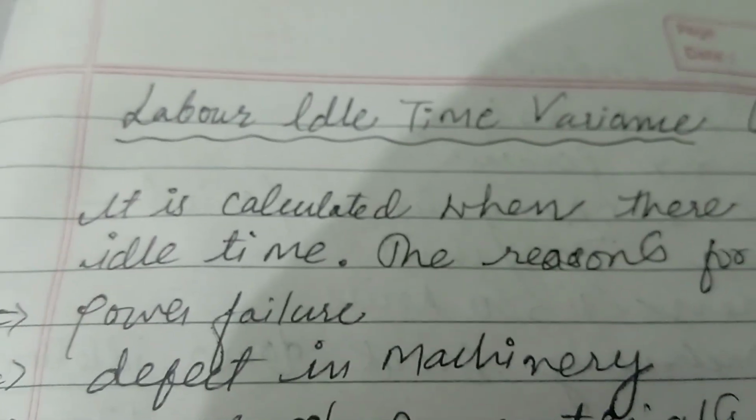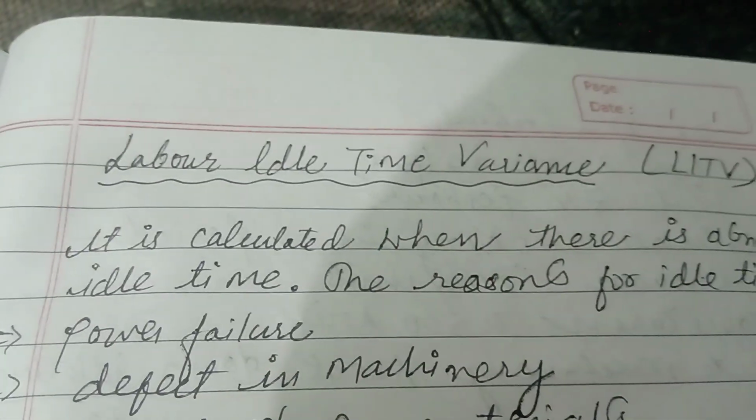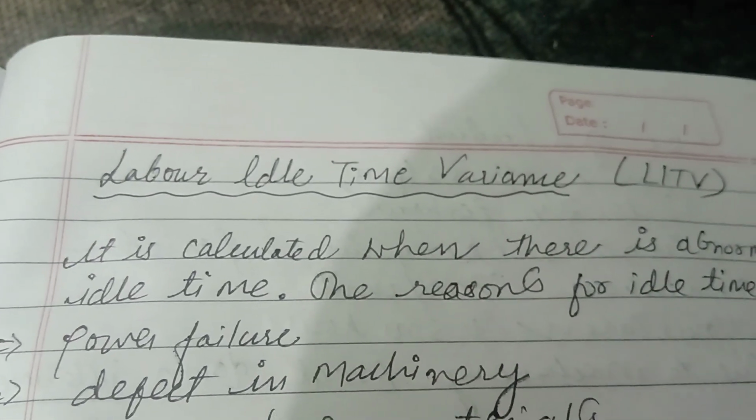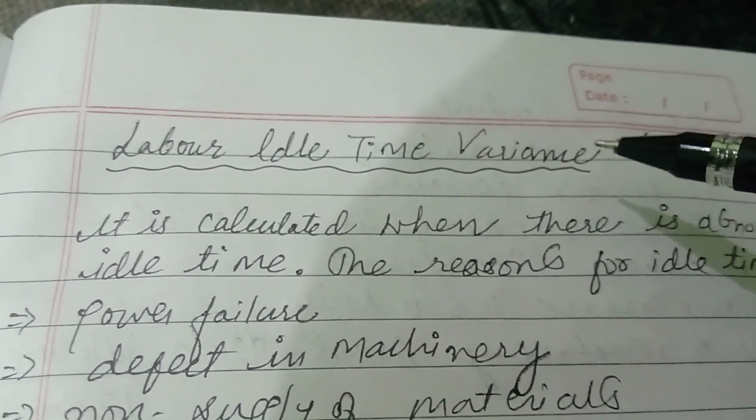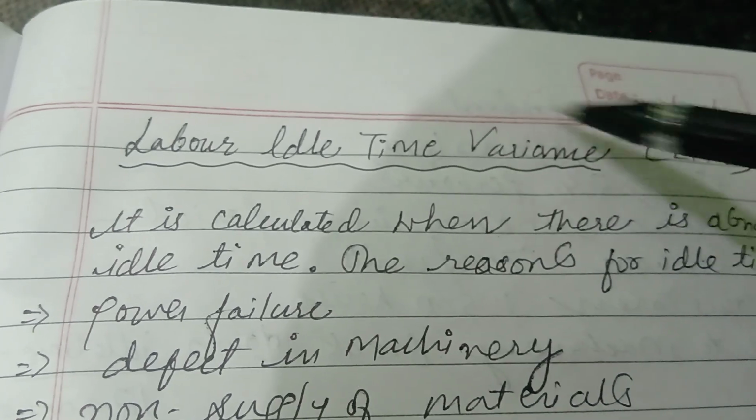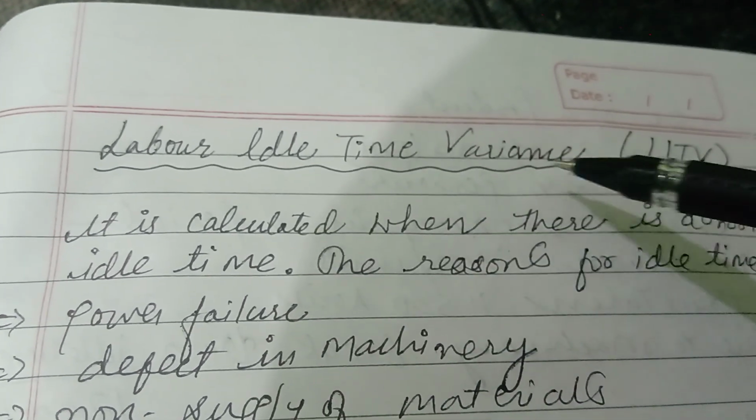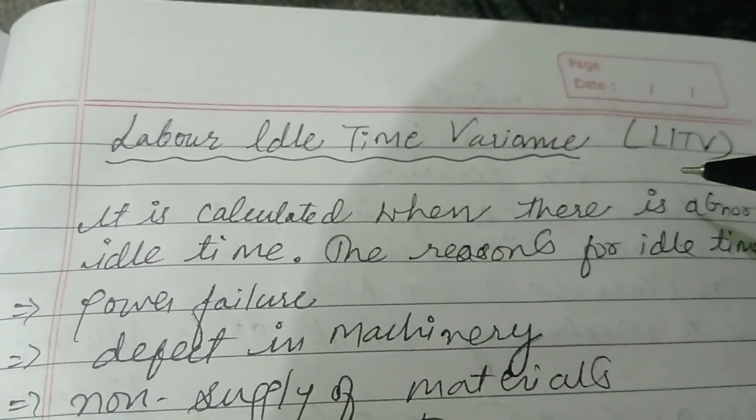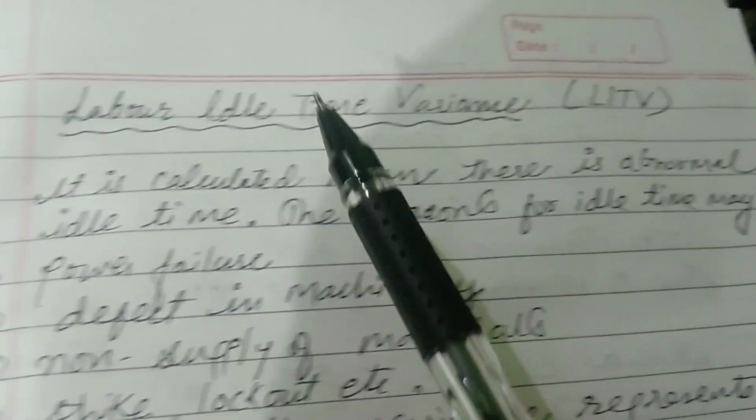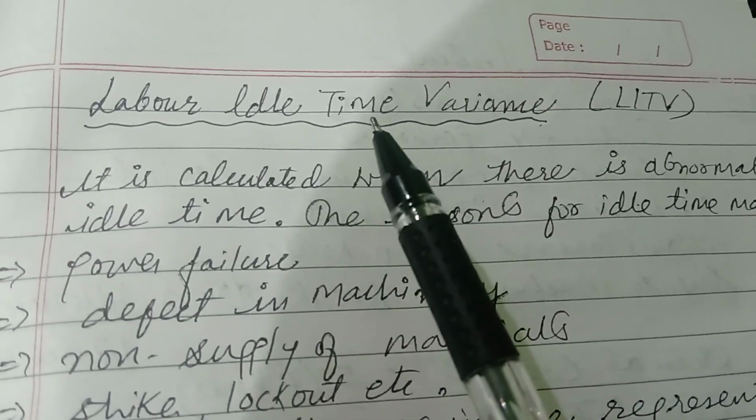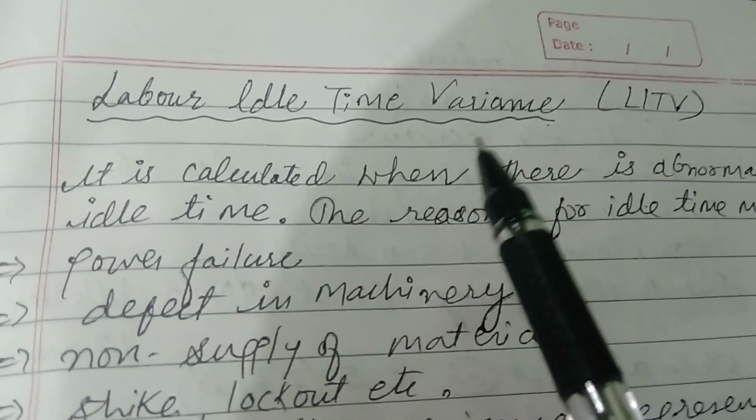Good evening, students. Today, under the chapter Standard Costing, we took the unit Labor Cost Variance, and today's topic is Labor Idle Time Variance, also known as LITV. First, the definition and the meaning of labor idle time variance.